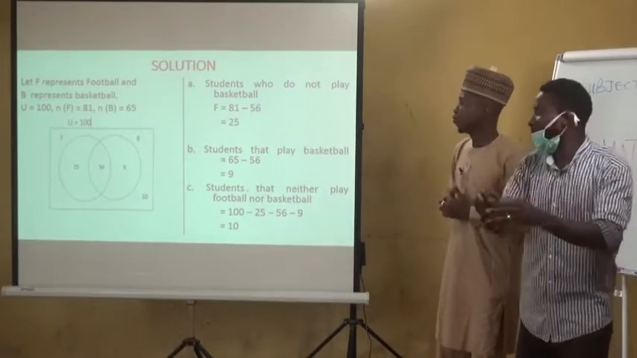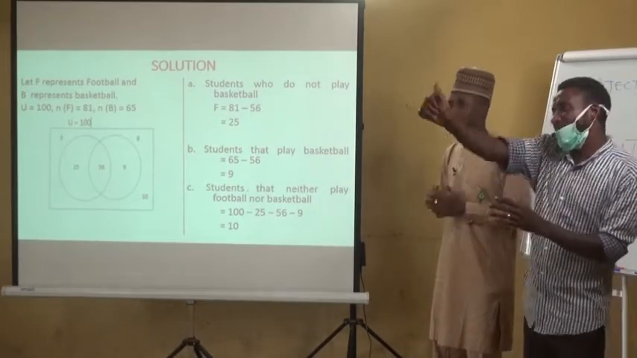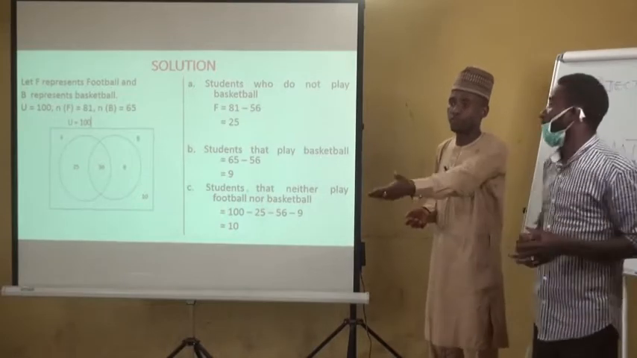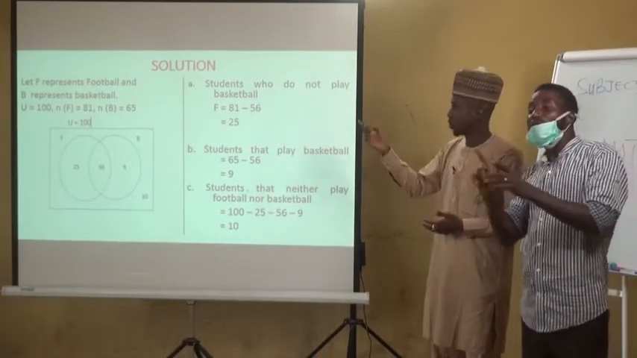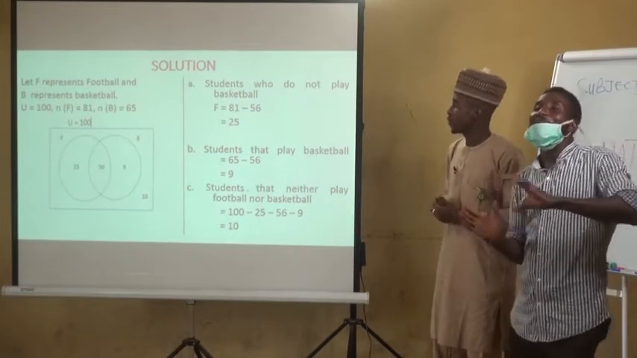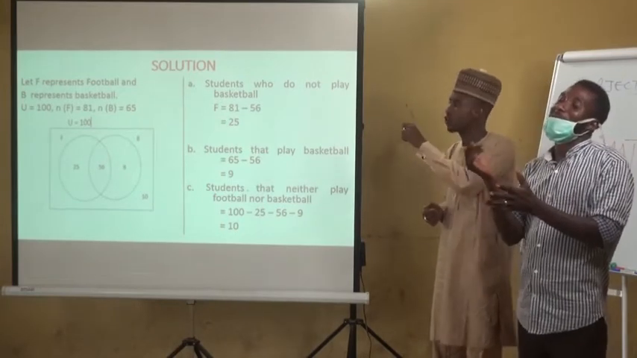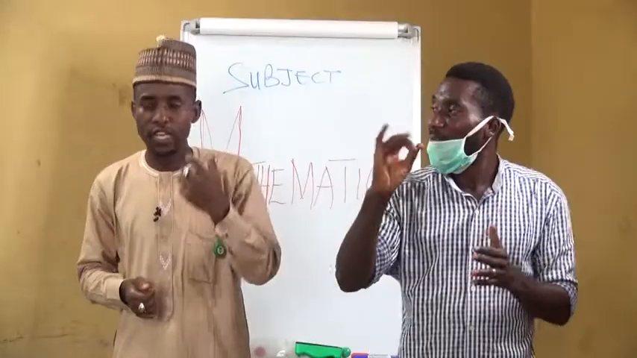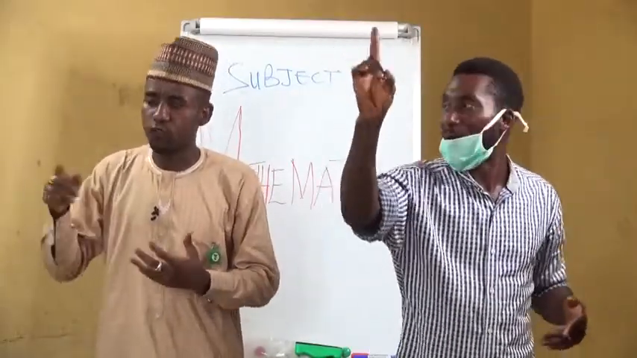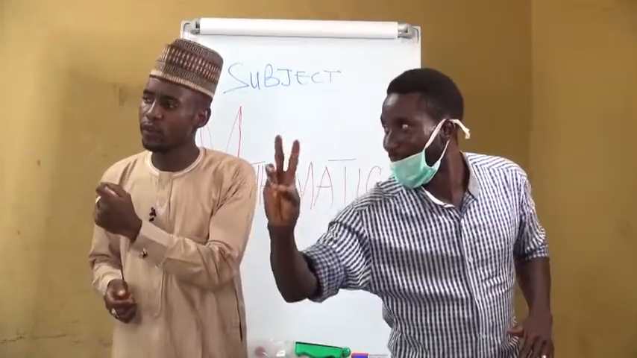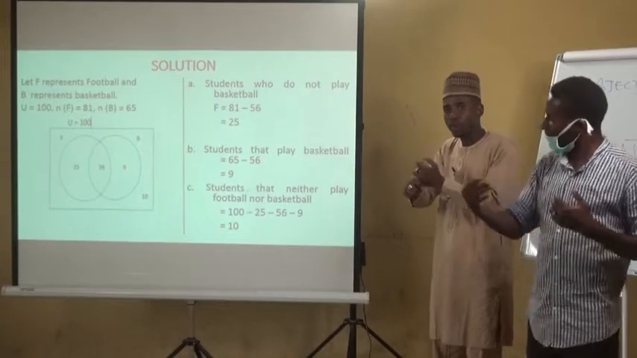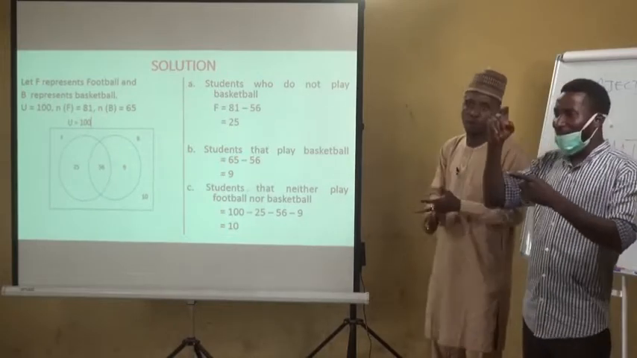A, students who do not play basketball. If they didn't play basketball, then it means they are playing football. That is why we said F equals 81. 81 is the number of those that play football. But you should take note, in the circle of football, we have 56 that play both basketball and likewise they play football.